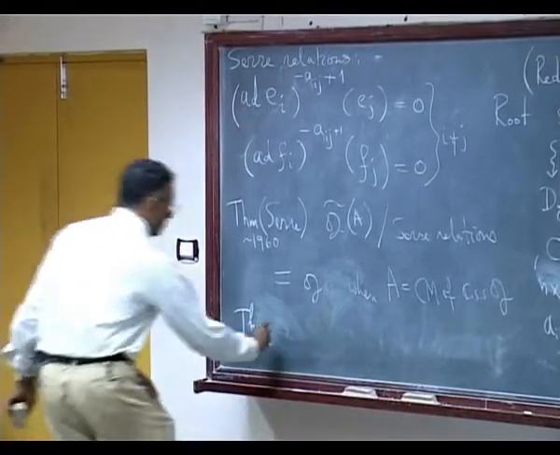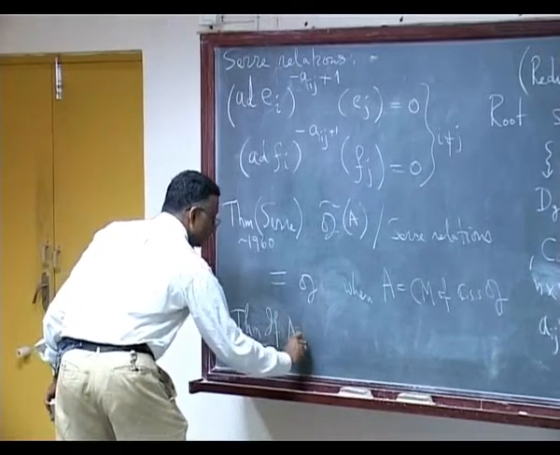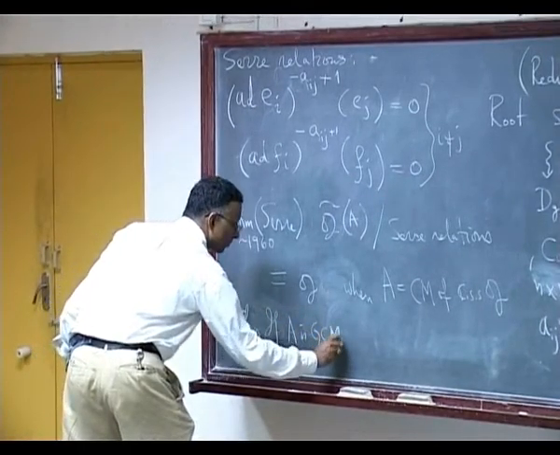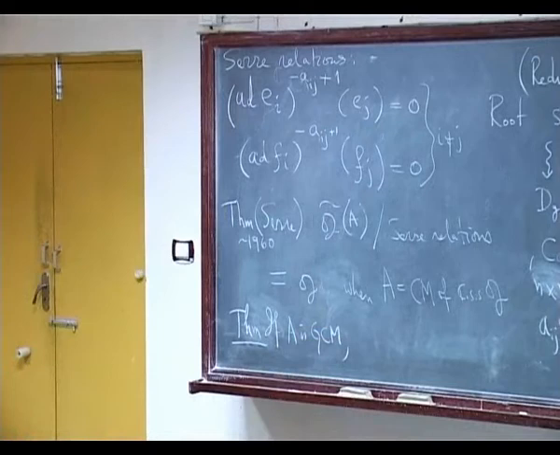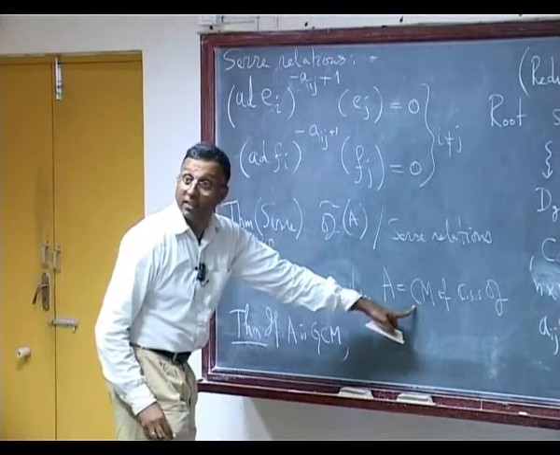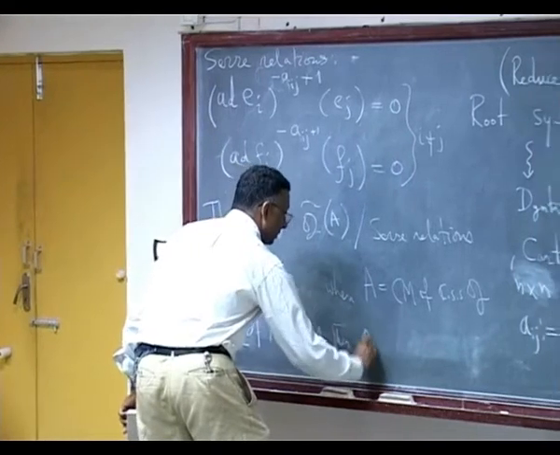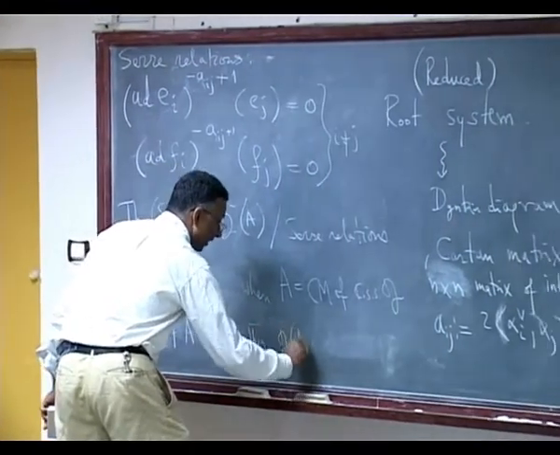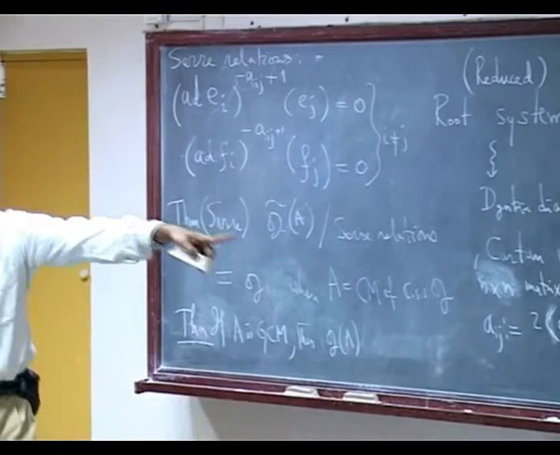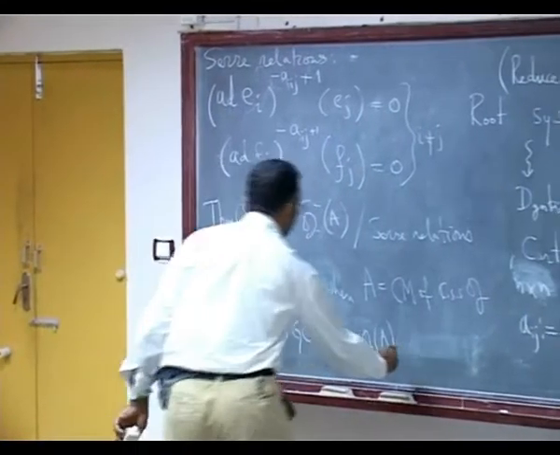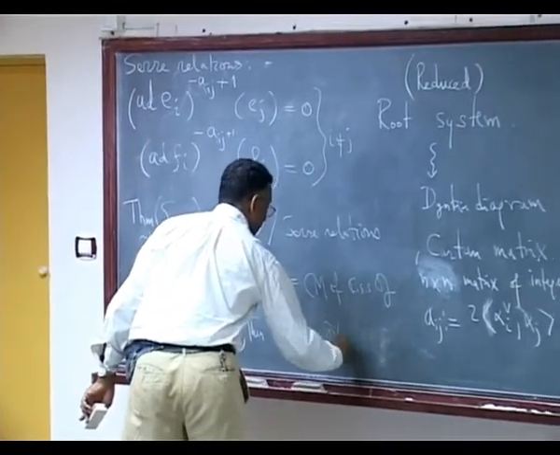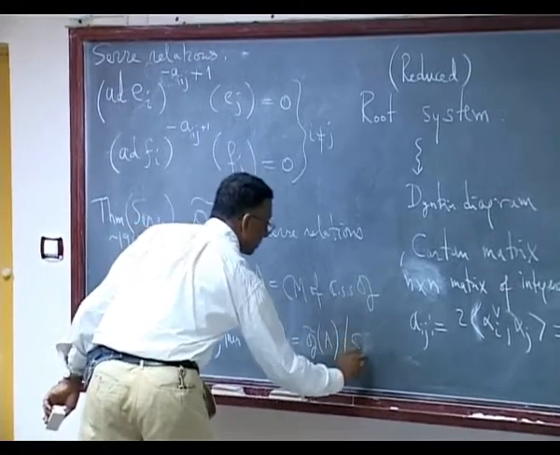If A is GCM, then not only if it is CM, but it's GCM, then G_A, which I have defined by means of that, is equal to G̃_A by Serre.